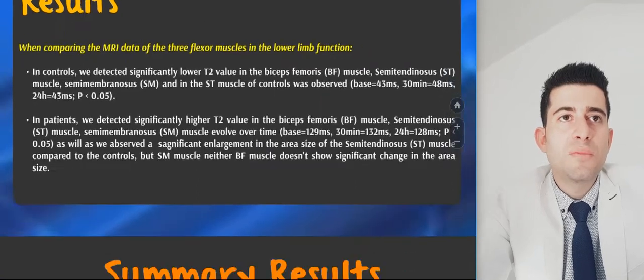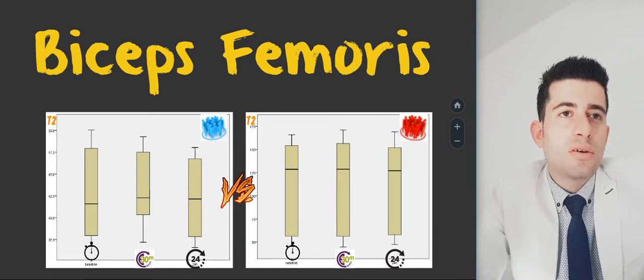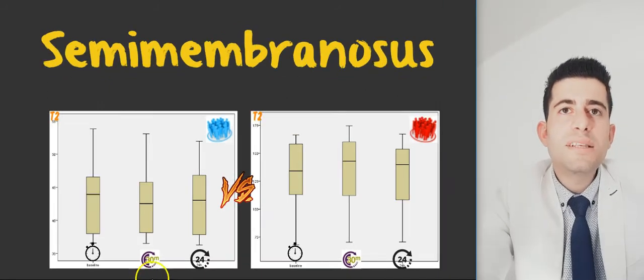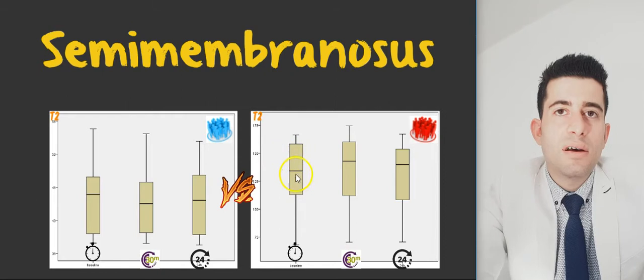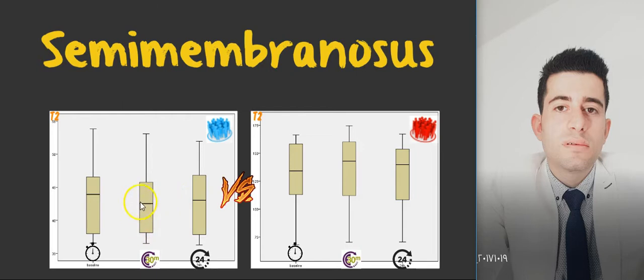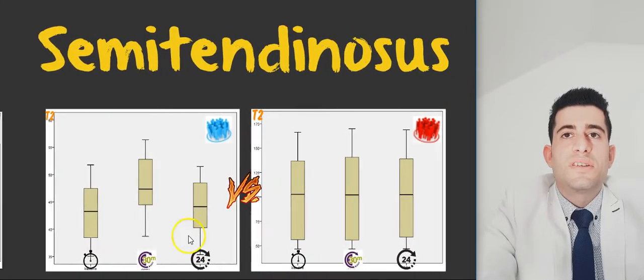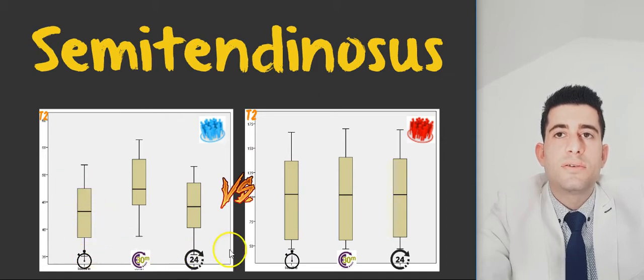By our results, for the biceps femoris muscle, if we compare controls and patients, we couldn't see any change or enlargement in the area size of the muscle. For the semimembranosus muscle, if we compare controls and patients, there is no change in the area size of this muscle. In the semitendinosus muscle, if we compare controls and patients, we can see a change in the area size of the muscle. So here you can visibly compare them.